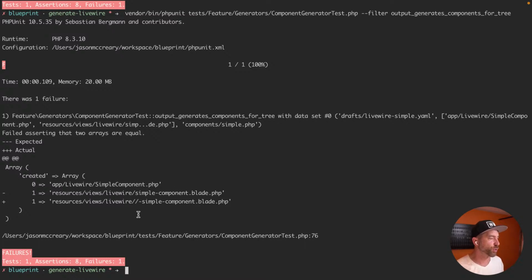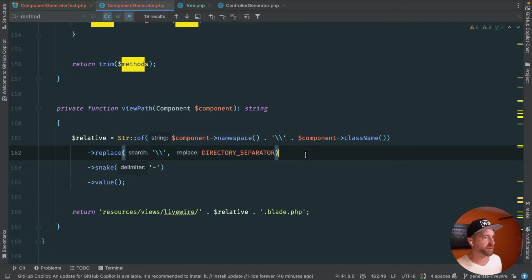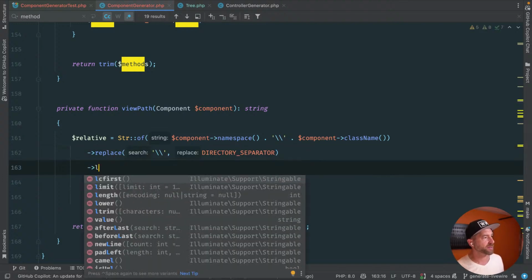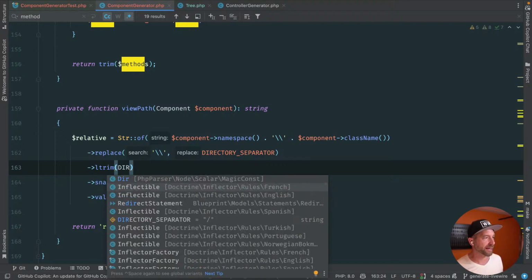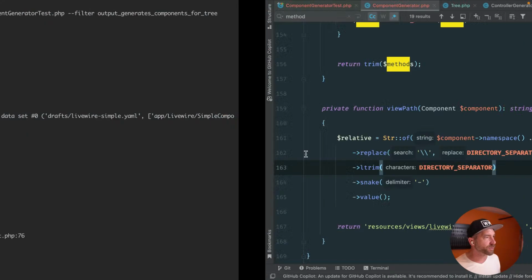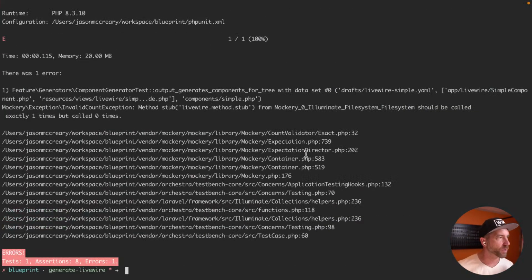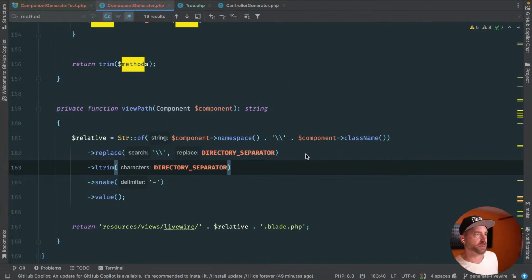But see, it's doing an empty one because of that. So I think what we have to do, just to trick this, is to ltrim the directory separator. Again, this is a bit fast and loose. I'll test it out better later. Okay, cool. Method stub, Livewire method stub, mockery should be called exactly 1 times, called 0 times. Interesting. We're farther down the line here. Let's see if we can crack this, and then I'm going to stop there.